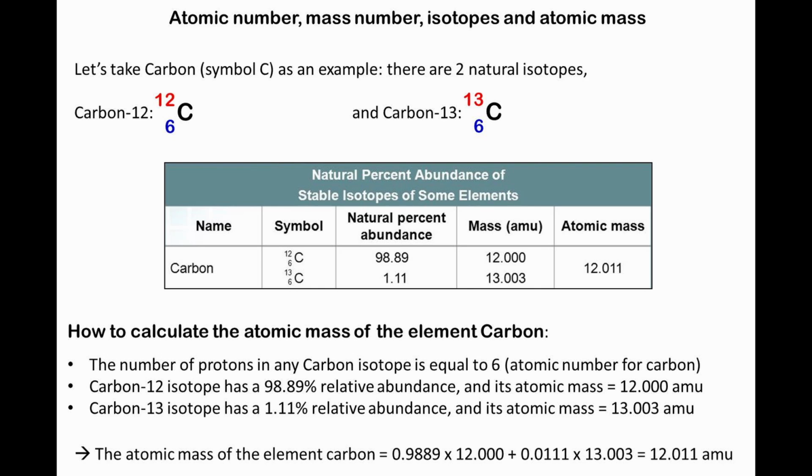Let's calculate the atomic mass of the element carbon. There are 2 natural isotopes of carbon, carbon-12 and carbon-13. From the table we can see that carbon-12 has a natural abundance of 98.89%, and carbon-13 has a natural abundance of 1.11%. The atomic mass of carbon-12 is equal to 12 atomic mass units, and the atomic mass of carbon-13 is equal to 13.003 atomic mass units. With this information, the atomic mass of the element carbon can be calculated. Its value is equal to 12.011 atomic mass units.